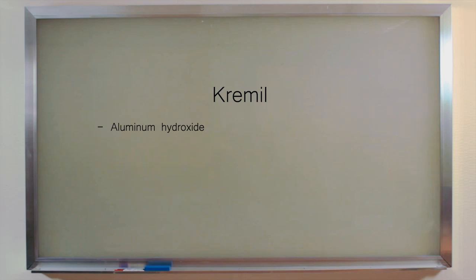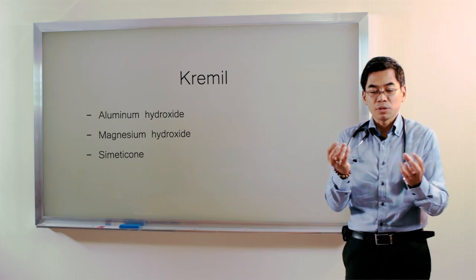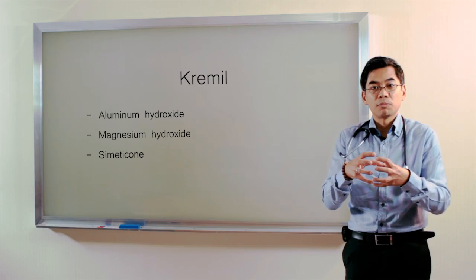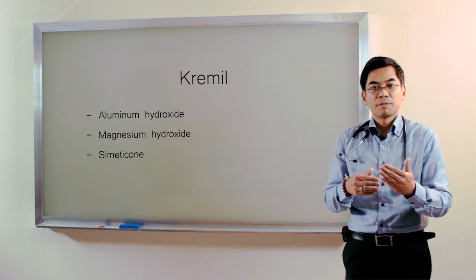First is aluminum hydroxide, and the other one is magnesium hydroxide. These first 2 ingredients would neutralize the acid in the stomach. While the third one, simeticon, it reduces the gasiness o pagkakaroon ng bloatedness o hangin sa ating sikmura. The small bubbles, kino-coalesce niya to form larger bubbles para it's easier to expel. So Kremil S would relieve gastric acidity and as well as gasiness.